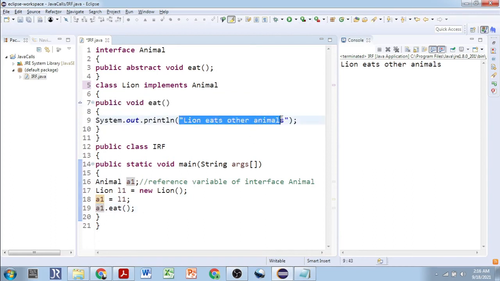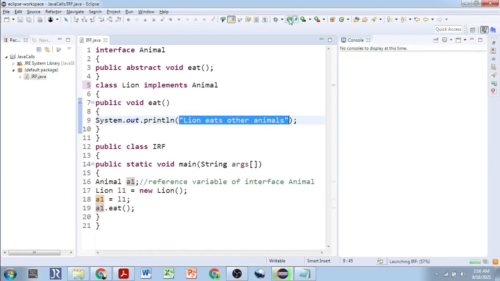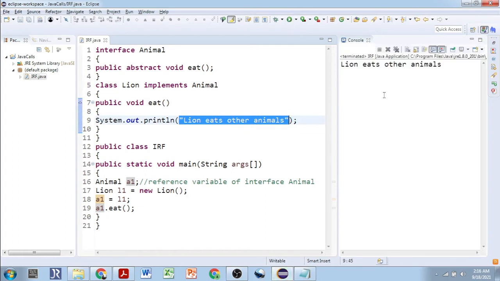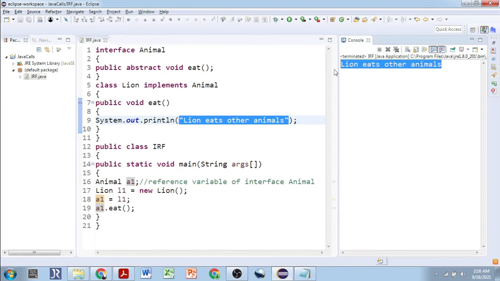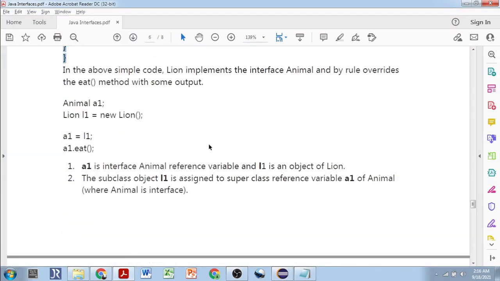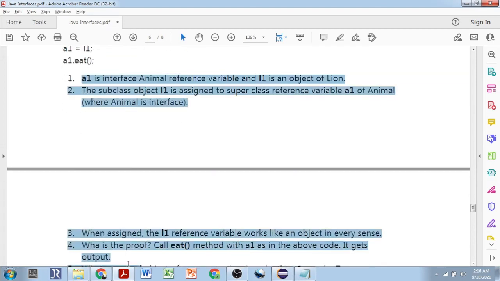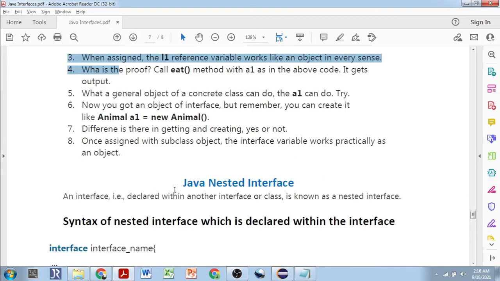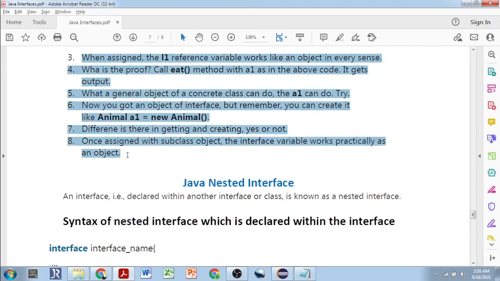Yes, so that is the use of referencing an interface to the objects of its derived class. The same thing is being explained over here. You can get this video note inside the description of the video and go through these things. I just want to keep my video not so large; the duration should be less, that's it.